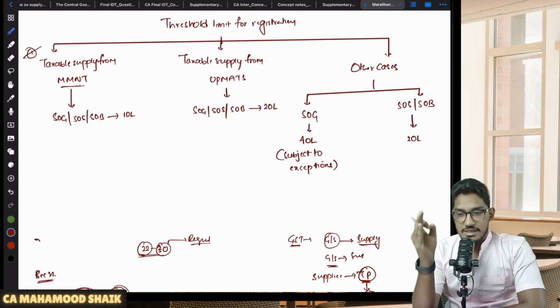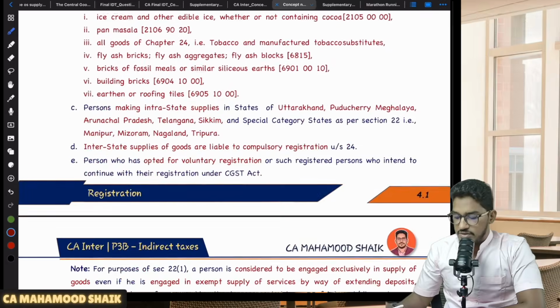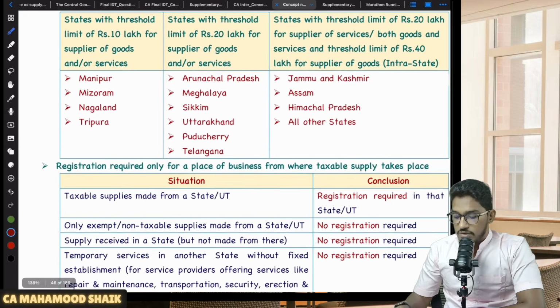First you need to check, is he making any taxable supply from MMNT? If he is making exempt supply, ignore. But you have to check only if he is making any taxable supply from MMNT. Sir, what is MMNT? Manipur, Mizoram, Nagaland, Tripura. Remember it, guys. This you have to remember. So what are the 4 states?